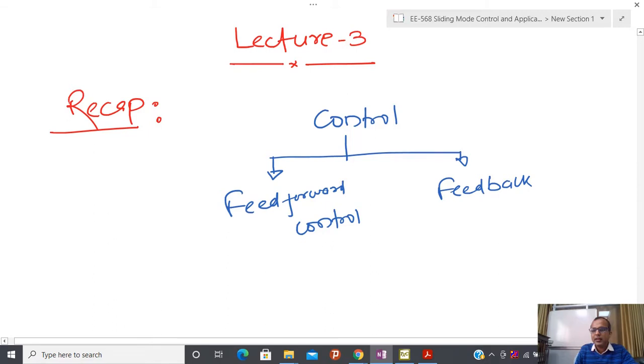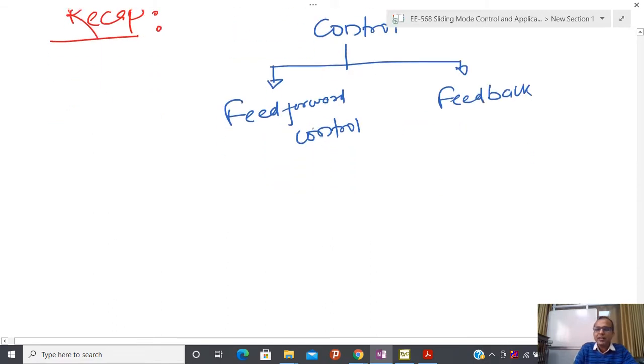And we know that if we know some part of a state which is involved during the dynamics, that known part I am going to put in the feedforward action, and whatever unknown part, I am not going to put inside the control system design.